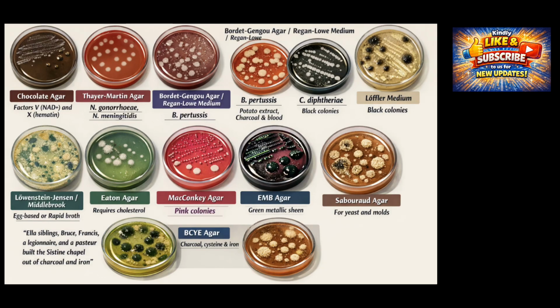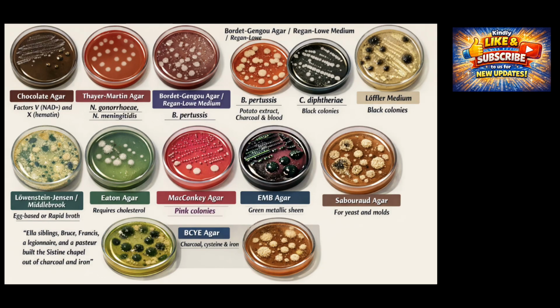A classic tested concept is that satellitism occurs when H. influenzae grows near Staphylococcus aureus on blood agar because staph releases NAD. This reinforces that chocolate agar is about nutrient availability, not selectivity. Importantly, this is unrelated to staining. H. influenzae is a gram-negative coccobacillus on gram stain, but gram stain alone won't help you isolate it.